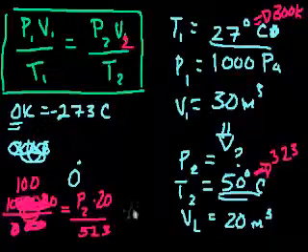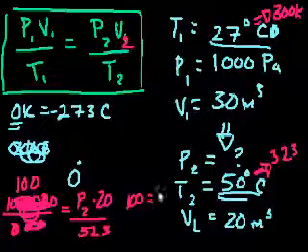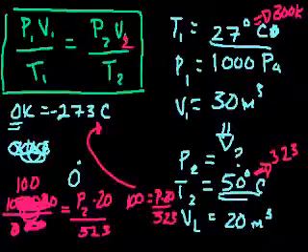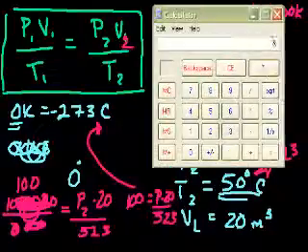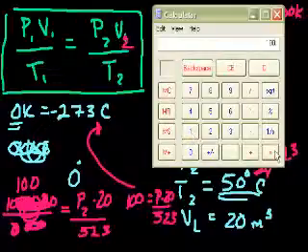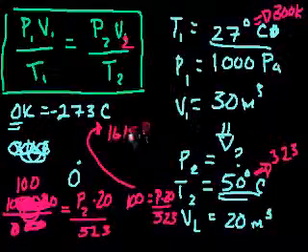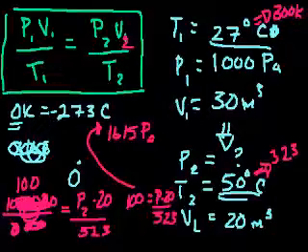So we have 100 is equal to P times 20 over 323. I'm running out of time. If I were to just solve for it, 323 times 100 divided by 20, my new pressure is 1615 pascals. And I just solved this equation, and the hard part was converting to Kelvin. See you in the next video.